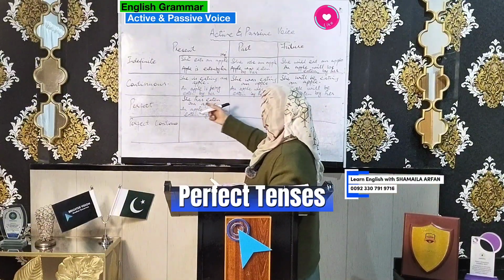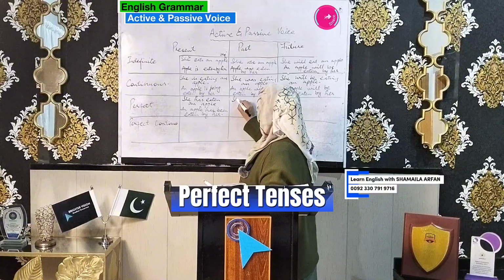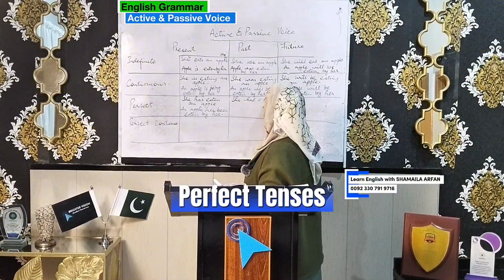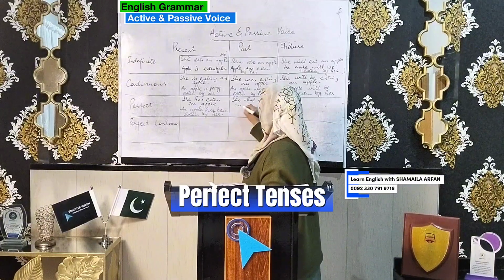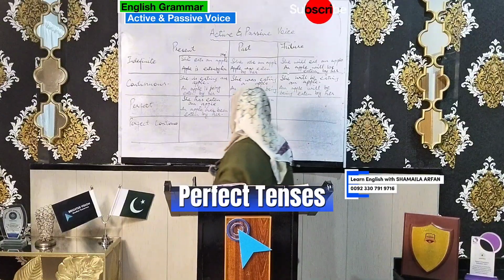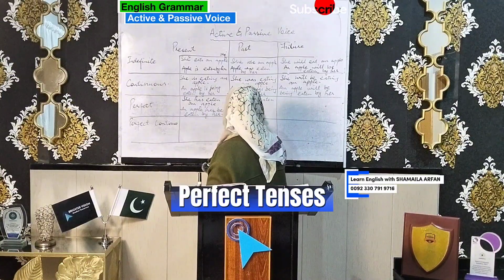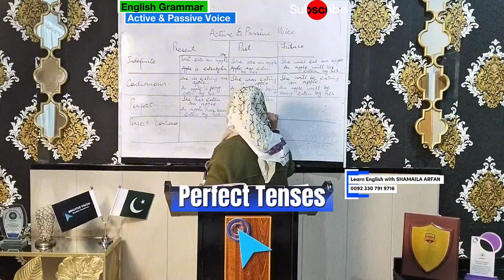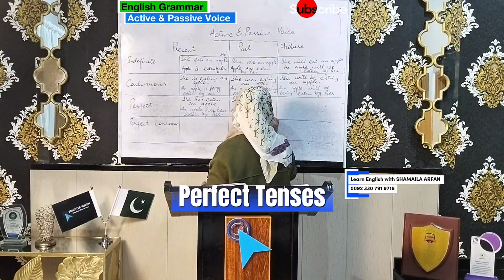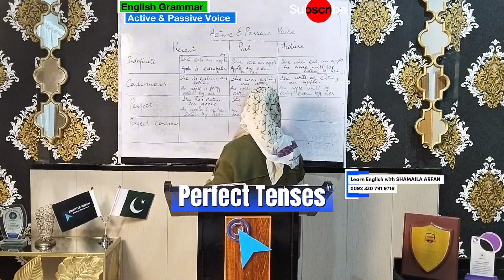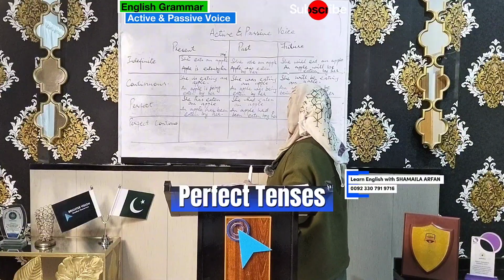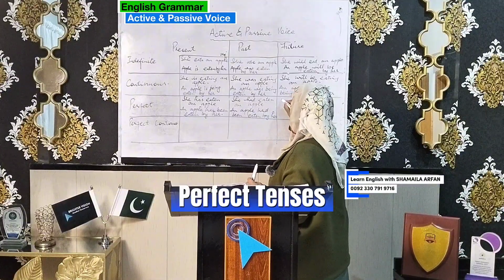Again, has will change now because it is present to past conversion. Has will change into had. She had eaten an apple. So what will be the conversion? An apple had been eaten by her. Hooray! Great. Apple is always there.